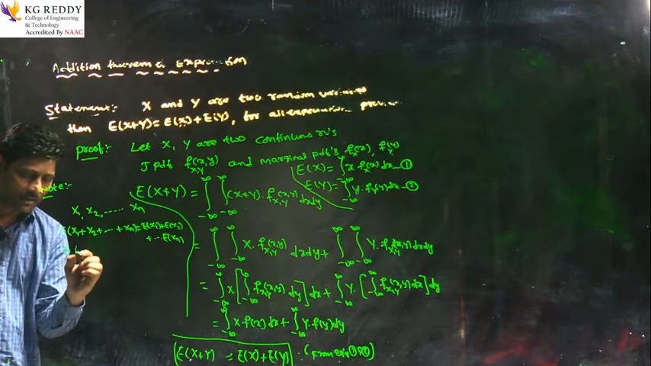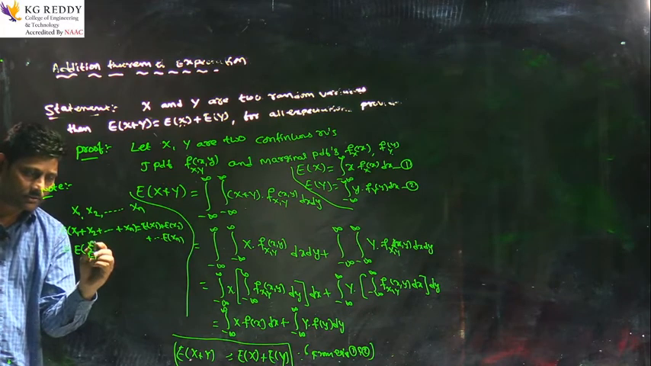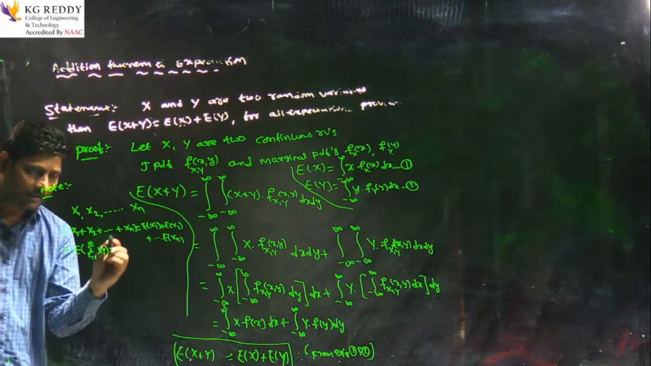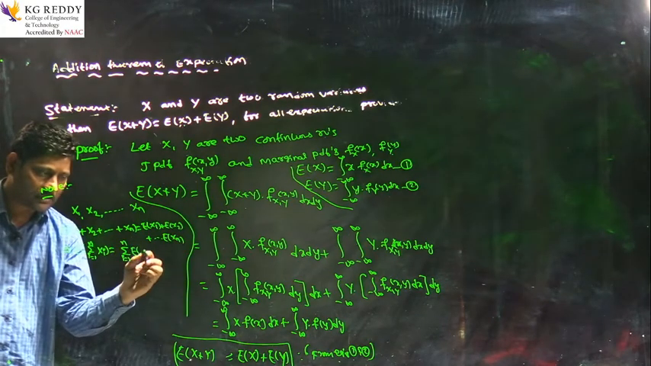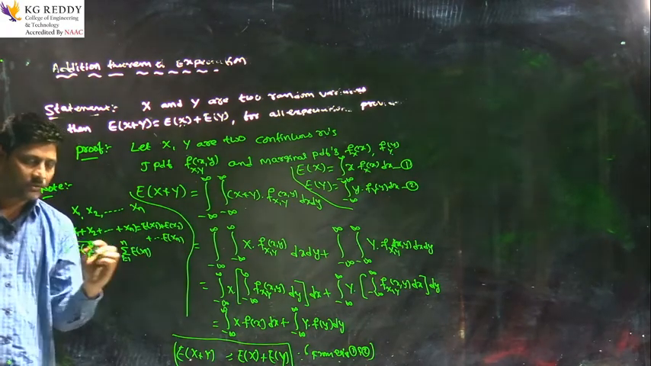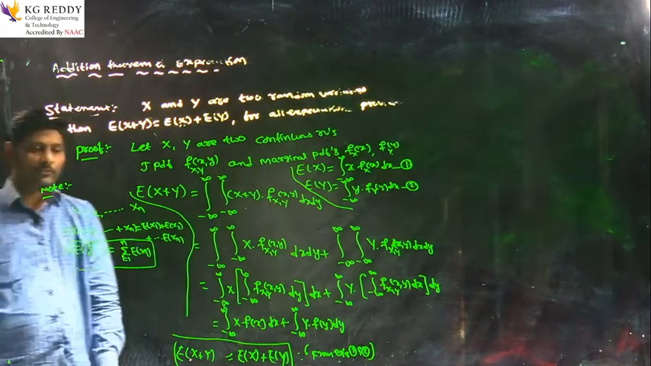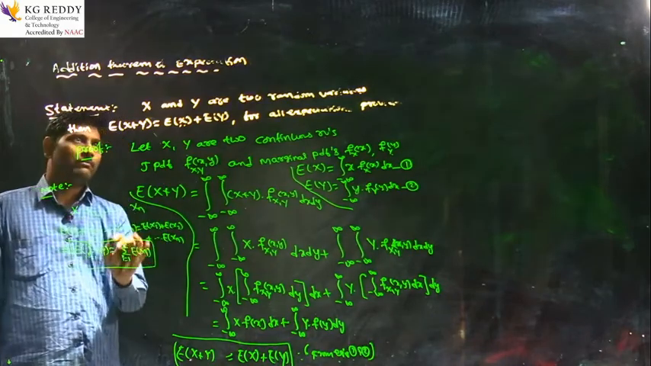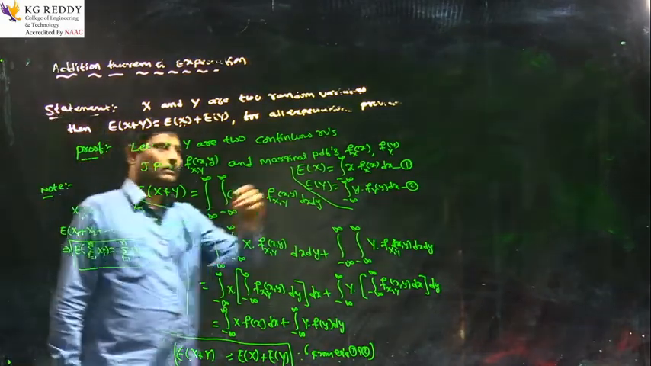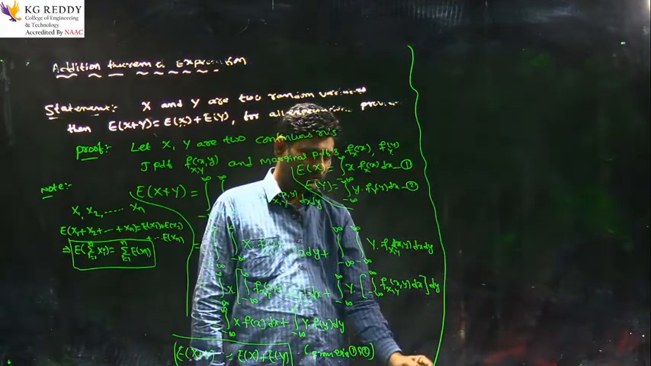Simply it can be written as expectation of summation i equals 1 to n xi equals summation i equals 1 to n expectation of xi. So, this is the generalization of the addition theorem of expectations for n random variables. This is a very important theorem. Similarly, we will prove the multiplication theorem of expectations.